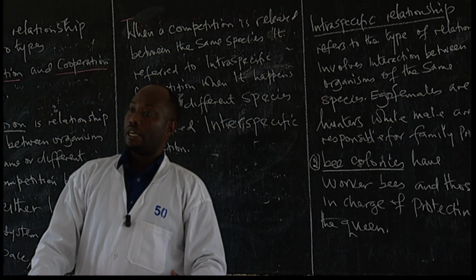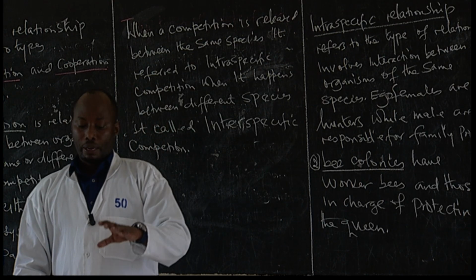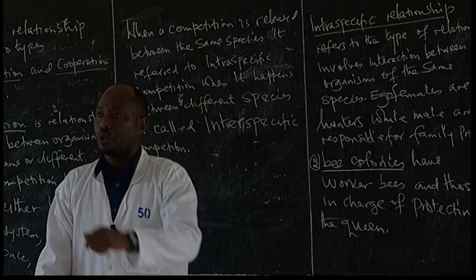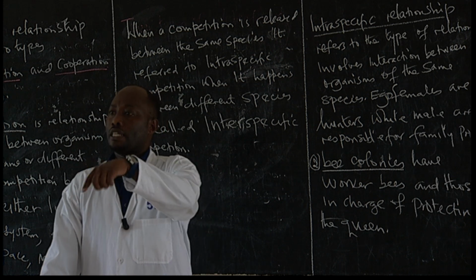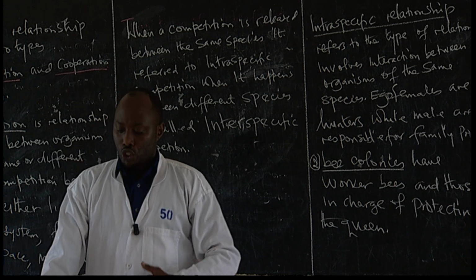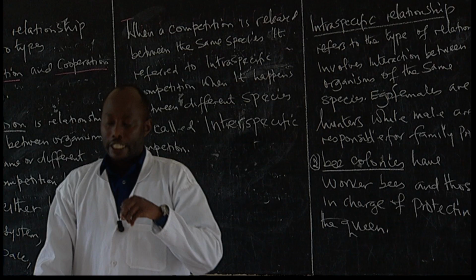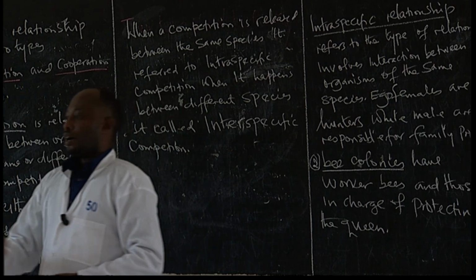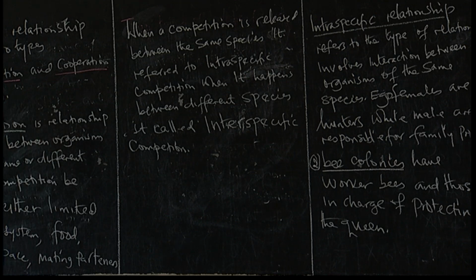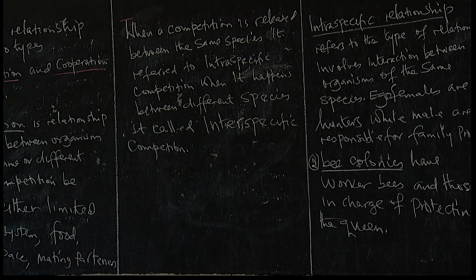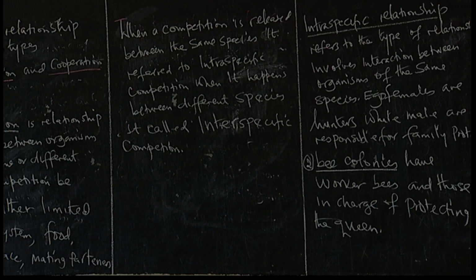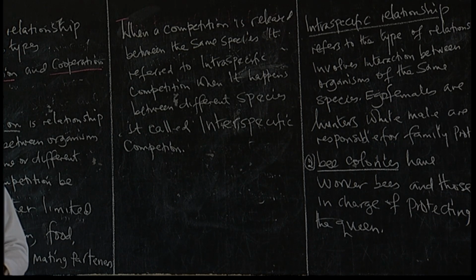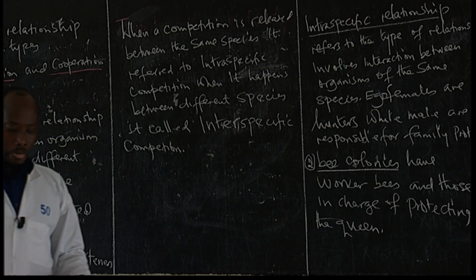And most of the time, competition is normally found in organisms that are occupying the same ecological niche. When organisms are occupying the same ecological niche, or a close niche, they create what you call a competition. Most of these competitions can be raised in the same ecological niche, or a closer niche. That one creates competition.